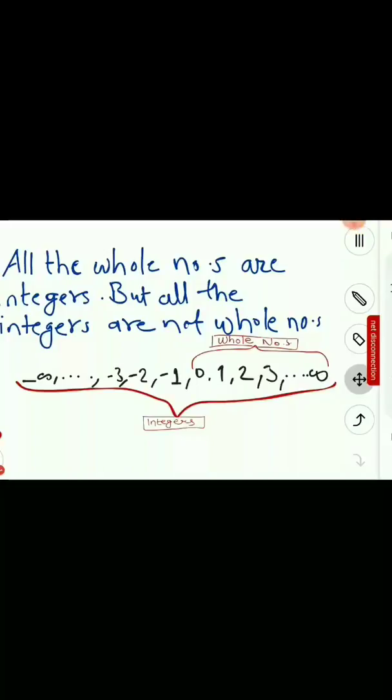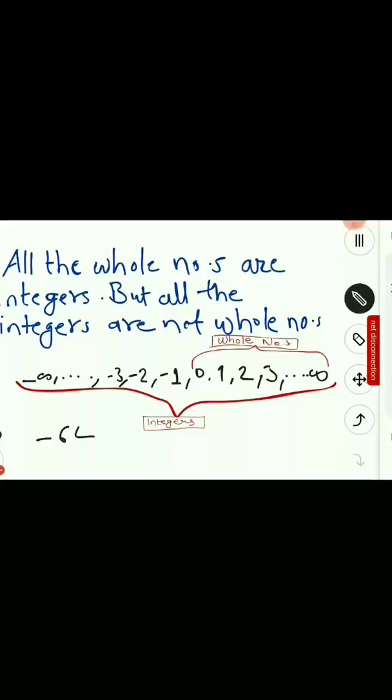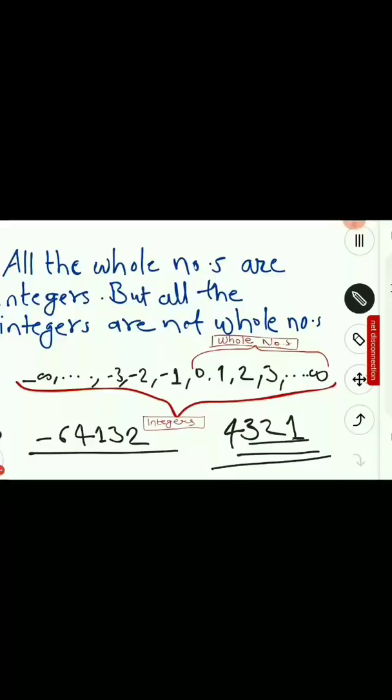See, integers range from -infinity to +infinity, right? And whole numbers range from 0 to +infinity. So if I say a number like -64132, this is an integer. But if I say 4321, this is a natural number as well as a whole number as well as an integer.